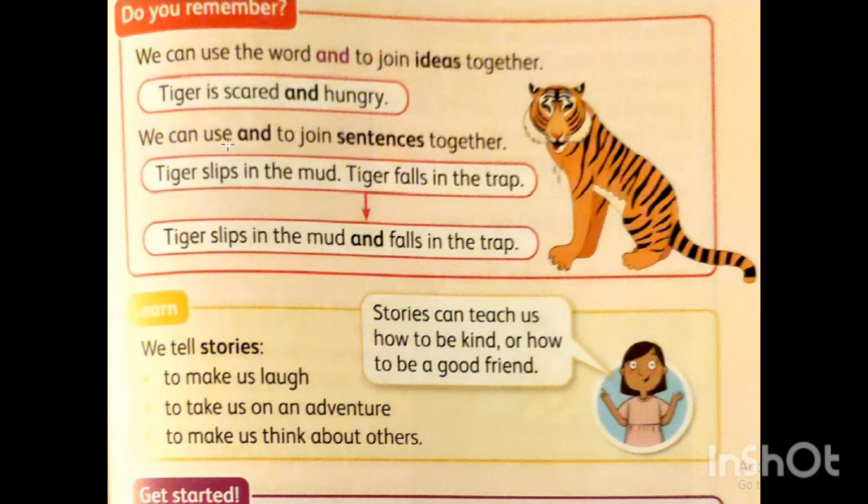We can use and again to join two sentences together. Tiger slips in the mud. Tiger falls in the trap. I now omit Tiger and put and instead, to make one sentence. Look here, we have two sentences. Tiger slips in the mud, full stop. The next sentence, Tiger falls in the trap, full stop.